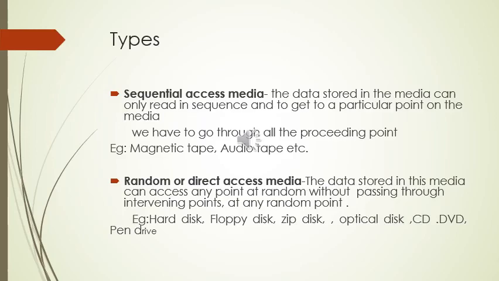There are two main types of auxiliary storage. First is sequential access media and second is random or direct access media. In sequential access media, the data stored in the media can only be read in sequence, and to get to a particular point on the media we have to go through all the preceding points. Example, magnetic tape and audio tape etc.